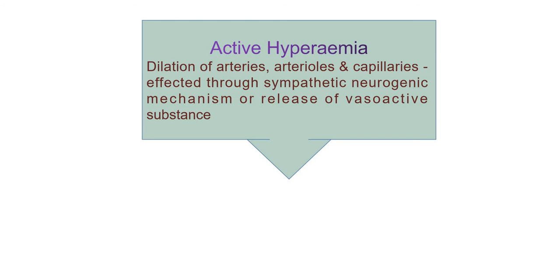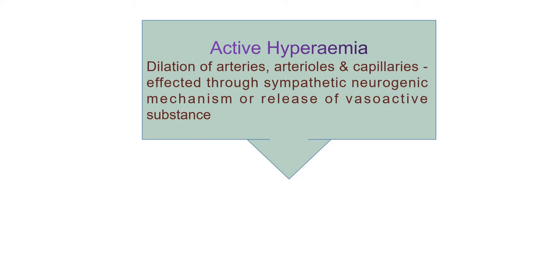Now, here we can focus first on active hyperemia. In active hyperemia, there is dilation of arteries, arterioles as well as capillaries, affected either through a sympathetic neurogenic mechanism or via the release of vasoactive substances.